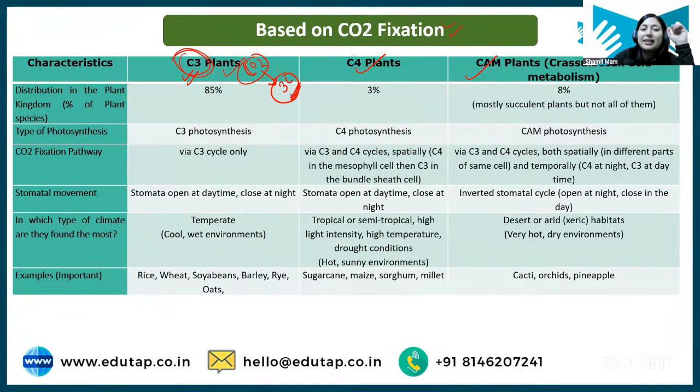ठीक है, this 3 carbon compound get further processed into glucose, which is the food of plant, photosynthate of plant. Clear? In case of C4 plant, CO2 which is fixed by plant get converted into 4 carbon compound, hence it is called C4 plant.